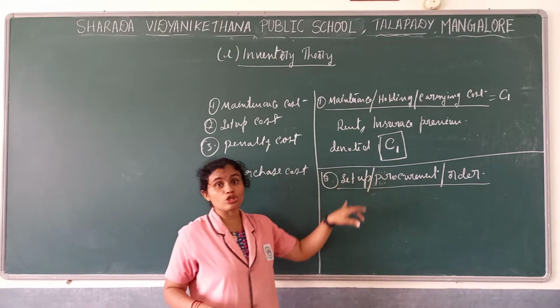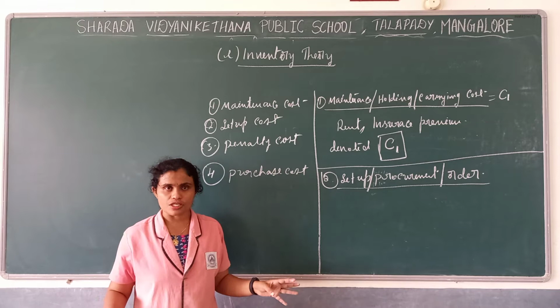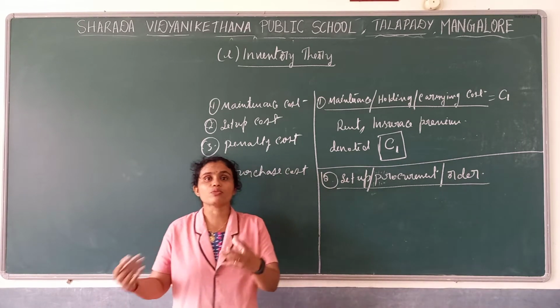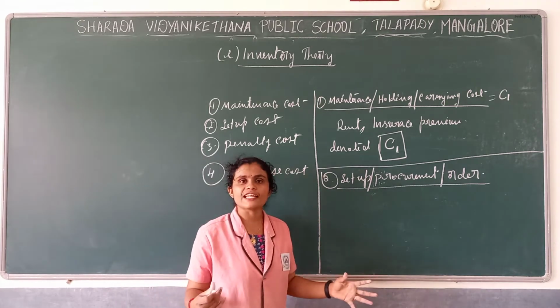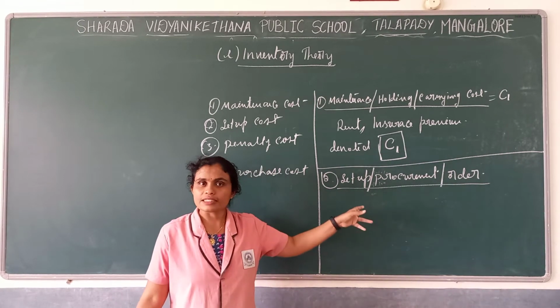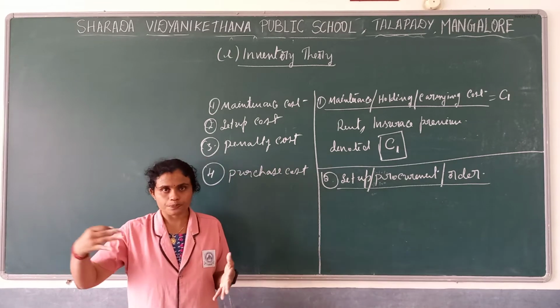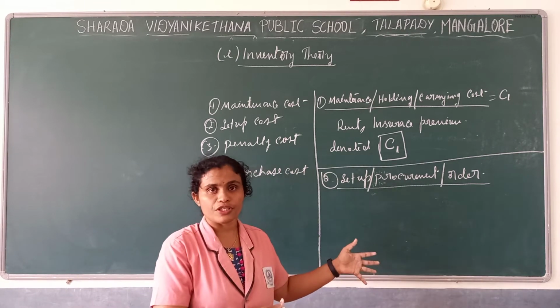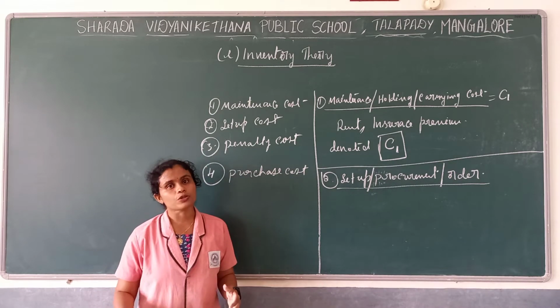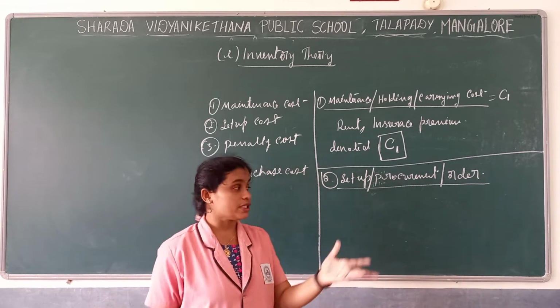It might be in order to arrange the machines. Some production has to happen, but some machine we have to make ready. So in order to make that machine ready to produce, what cost will incur? That is setup cost. In order to produce something, what kind of arrangement we need to do, for that arrangement, what cost incurs, that we call setup cost.